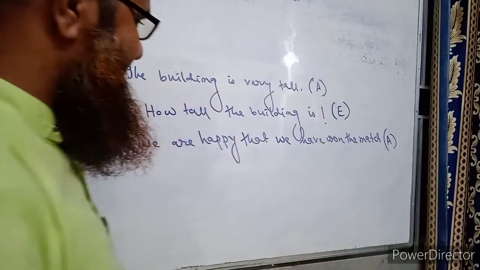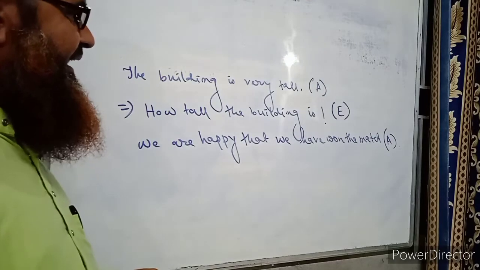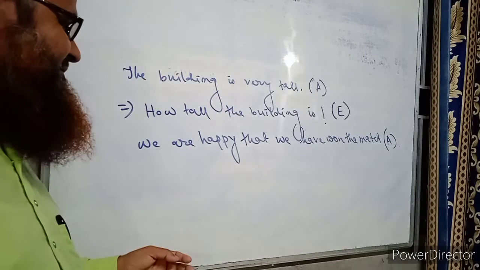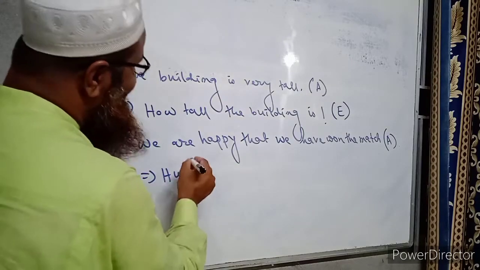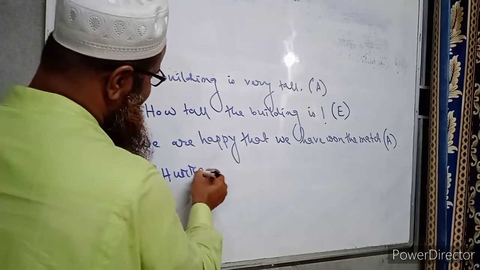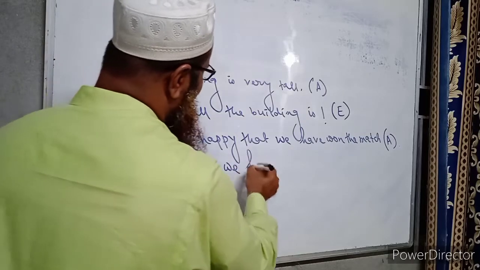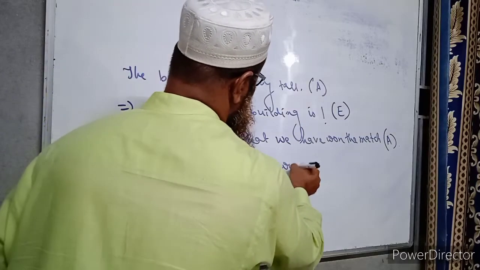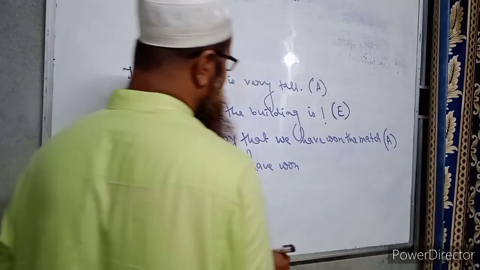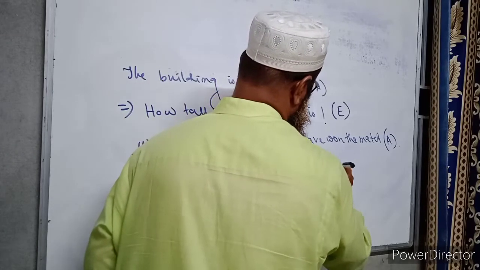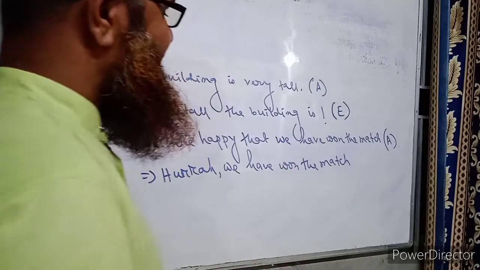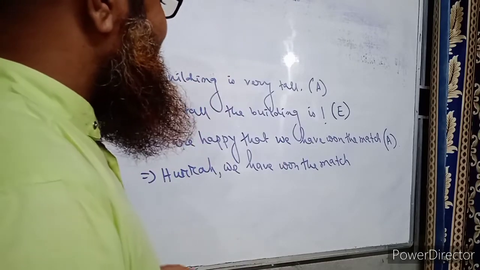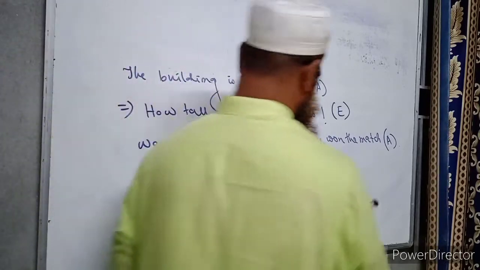This sentence has expressed an elated state of mind. So we have to use here hooray. Hooray, we have won the match. So this will be an exclamatory sentence. Okay. I hope all of you who are viewing my videos have understood well.